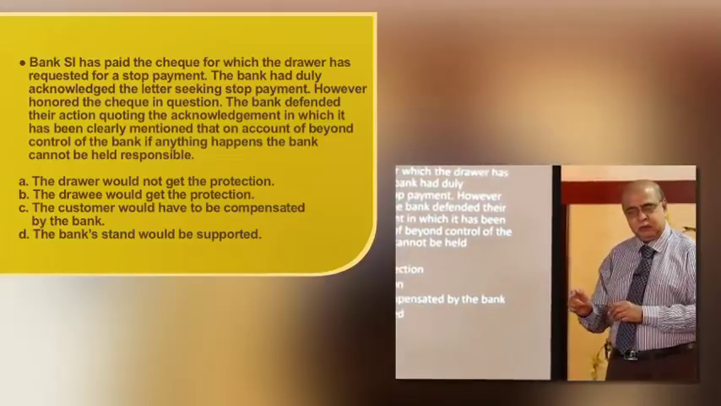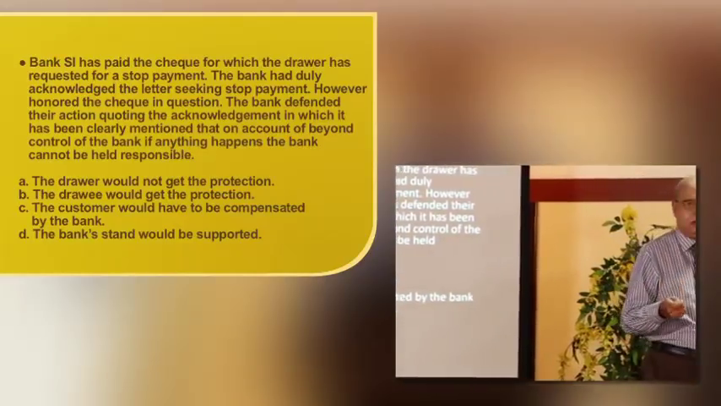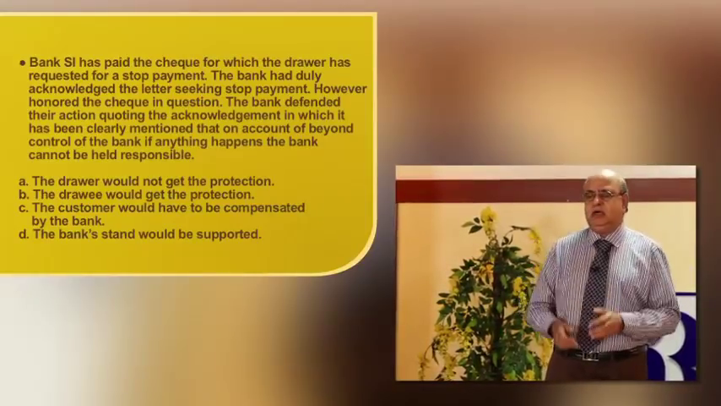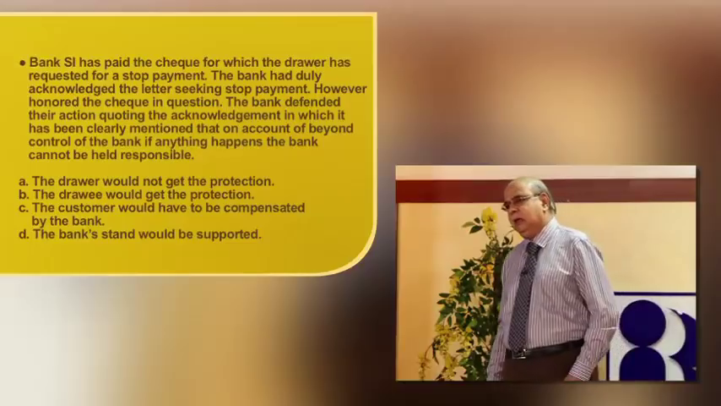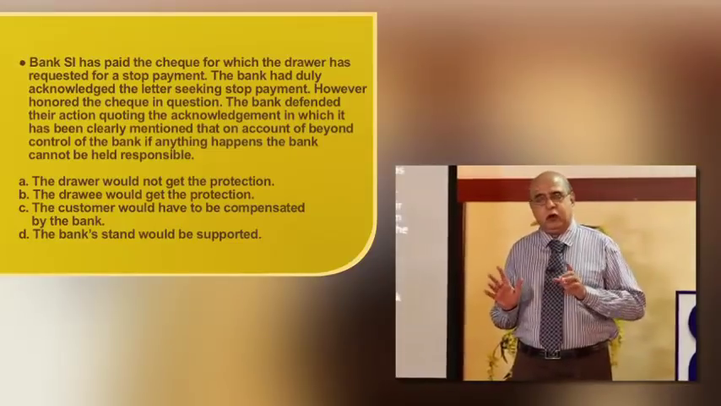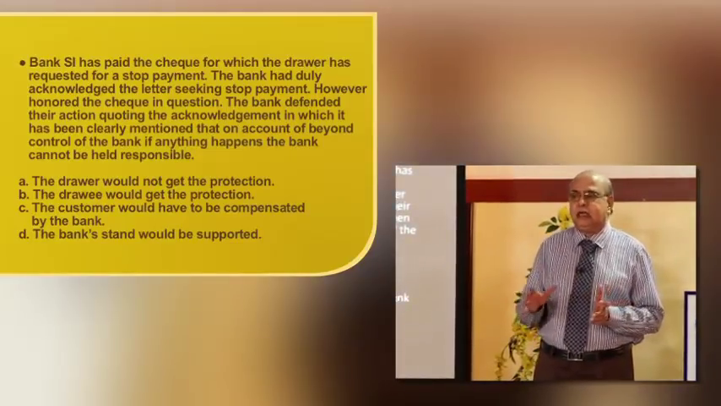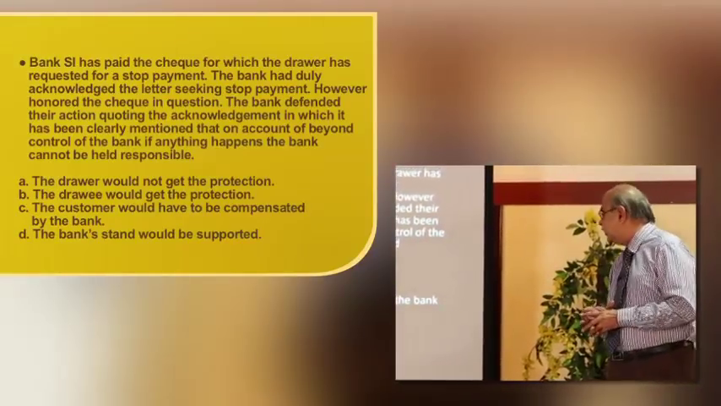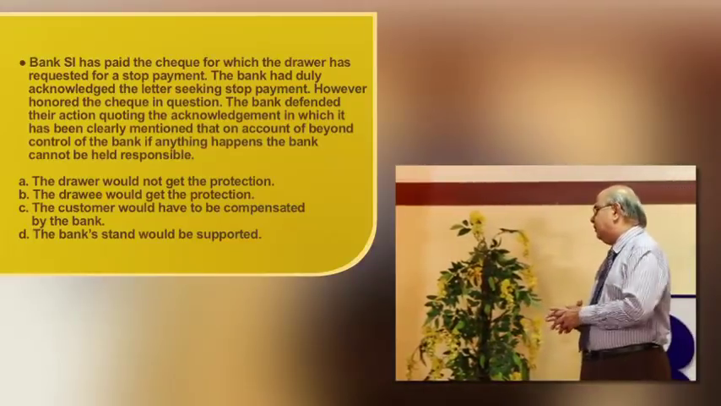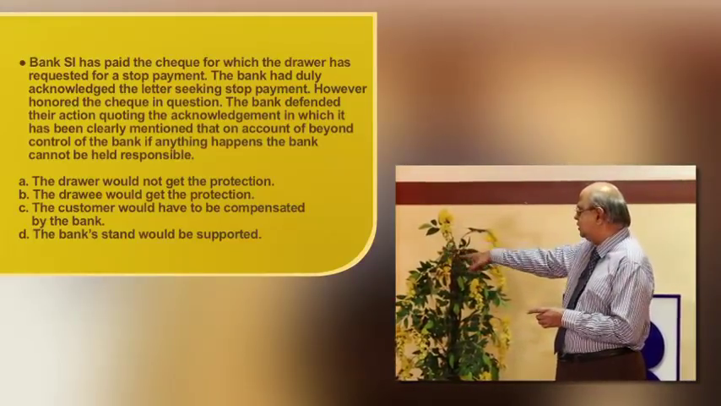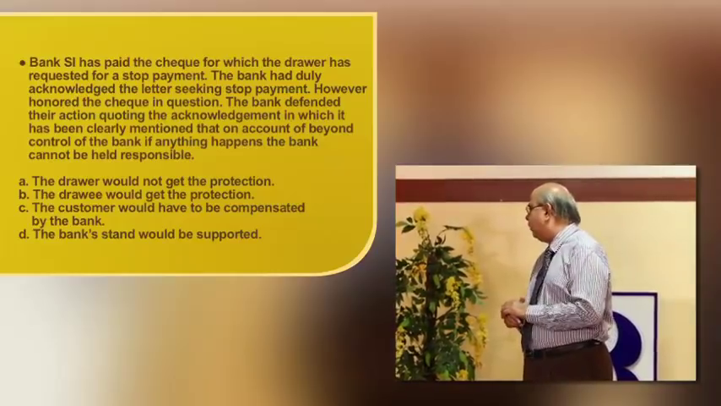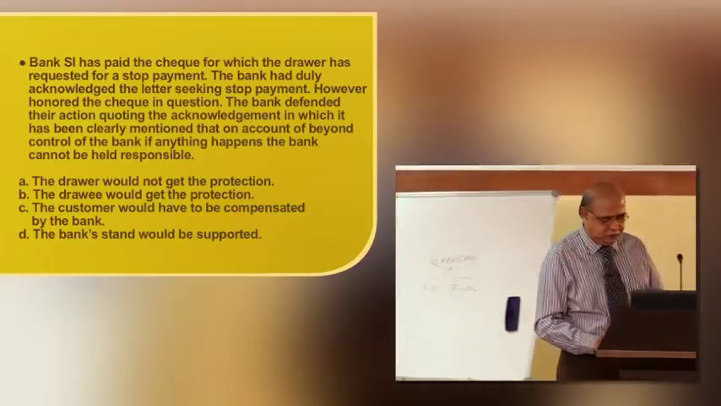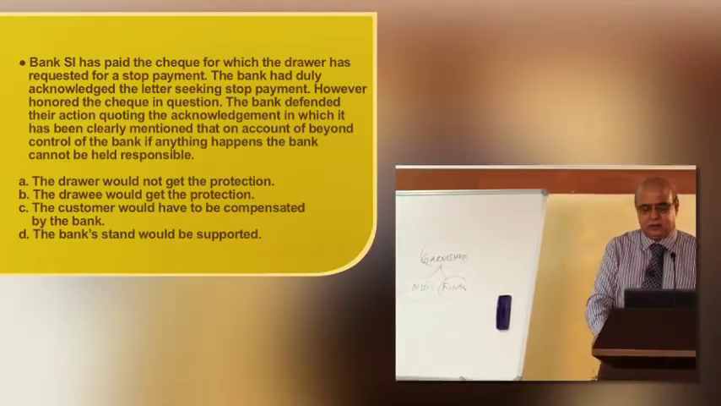The court said, whenever you receive an order directing you not to make the payment, when you give an acknowledgement, it is your responsibility to see that the payment is not made. You cannot take shelter under certain conditions which you put in general conditions. Ultimately, the bank was directed to make the payment to the customer. The answer is C. The customer would have to be compensated by the bank. The banker cannot take shelter because of their inefficiency.